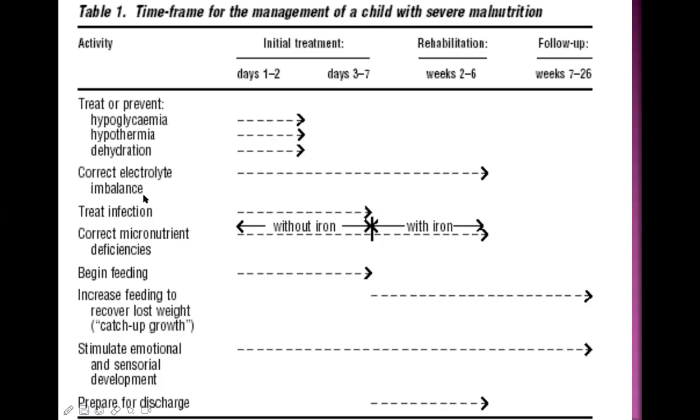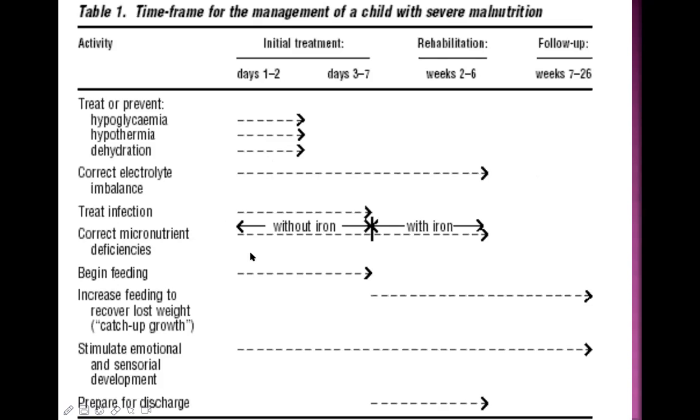Correct electrolyte imbalance. It should be started from day 1. See there, right from the hospital admission, it should be started, and it is a continuous process. Throughout the rehabilitation, it should be continued. Treat infection, it should be done immediately.